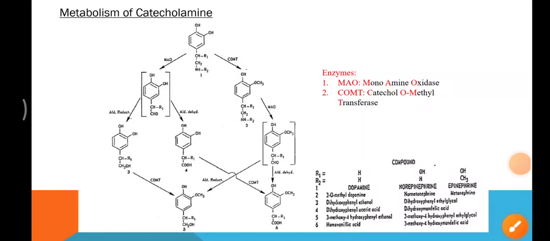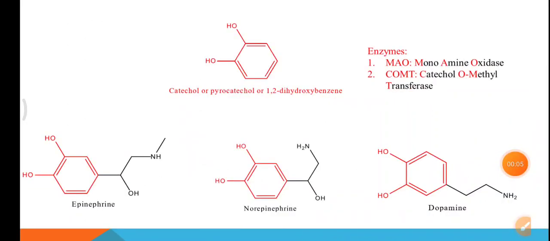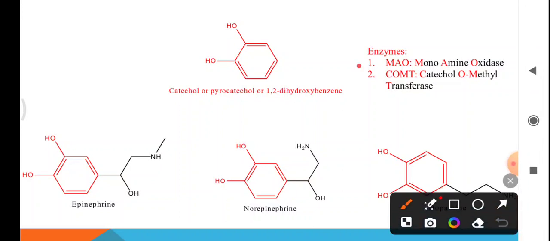Coming to the next part, that is metabolism of catecholamines. Many amines including catecholamines are the substrates for monoamine oxidase, an enzyme which converts them to the corresponding aldehydes, and this aldehydic intermediate is rapidly metabolized, usually by oxidation or reduction in phase 1 reaction.